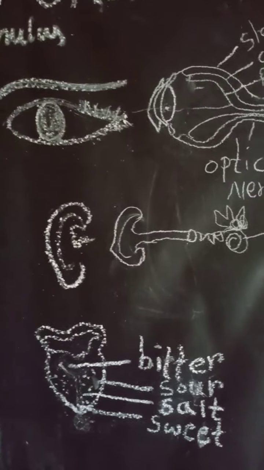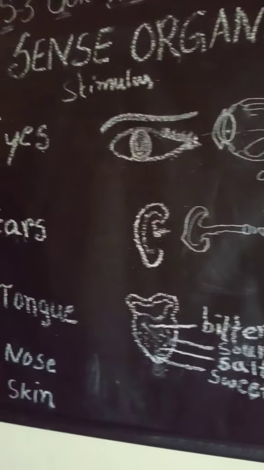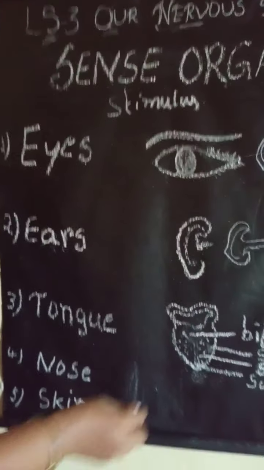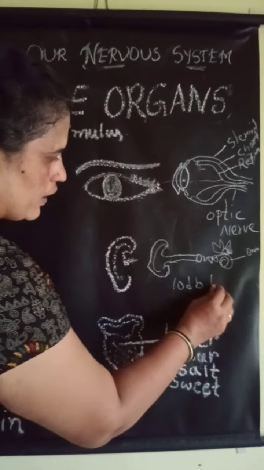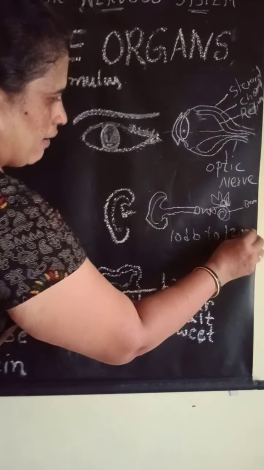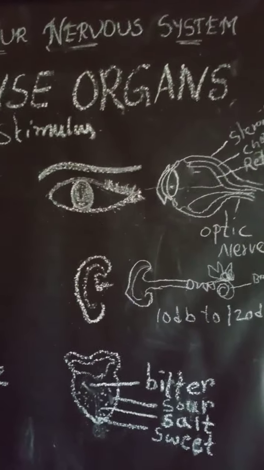For example, how many decibels are we able to hear? A human being can hear from 10 decibels to 120 decibels. If you see the band, the DJ and all that, they have very heavy sounds.